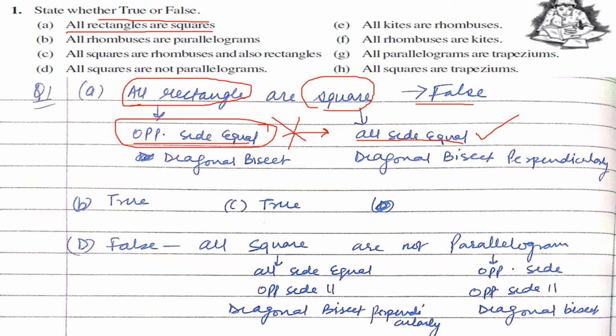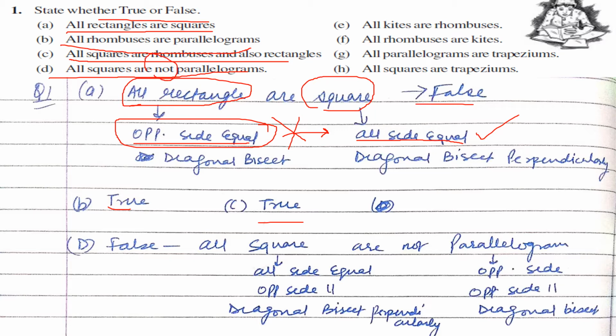Got it? Similarly, B part is: all rhombuses are parallelograms. It is true. You can again compare on your own and analyze. All squares are rhombuses and rectangles. Again true. D part I have solved for you. All squares are not parallelograms.